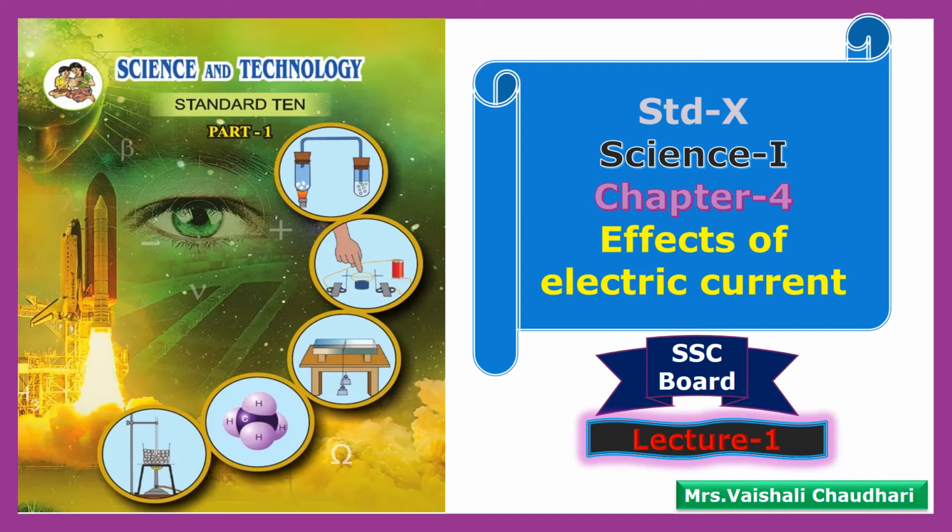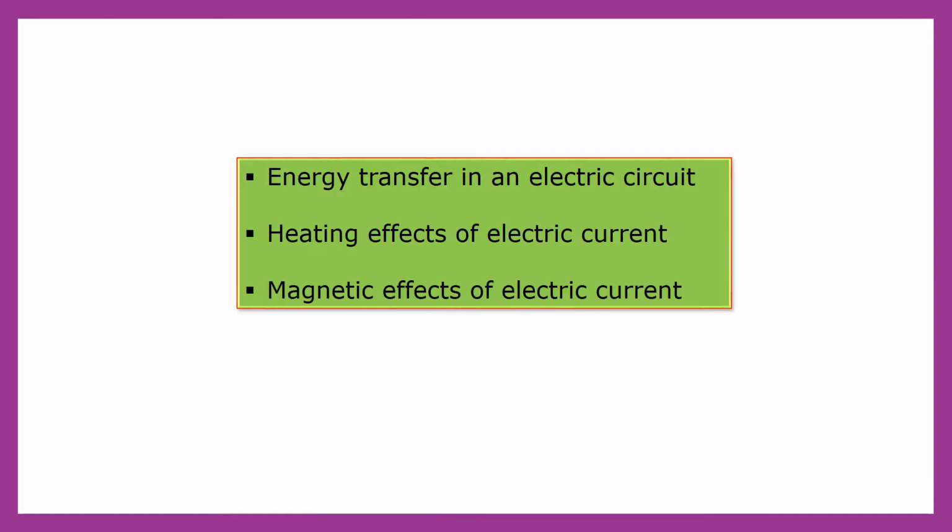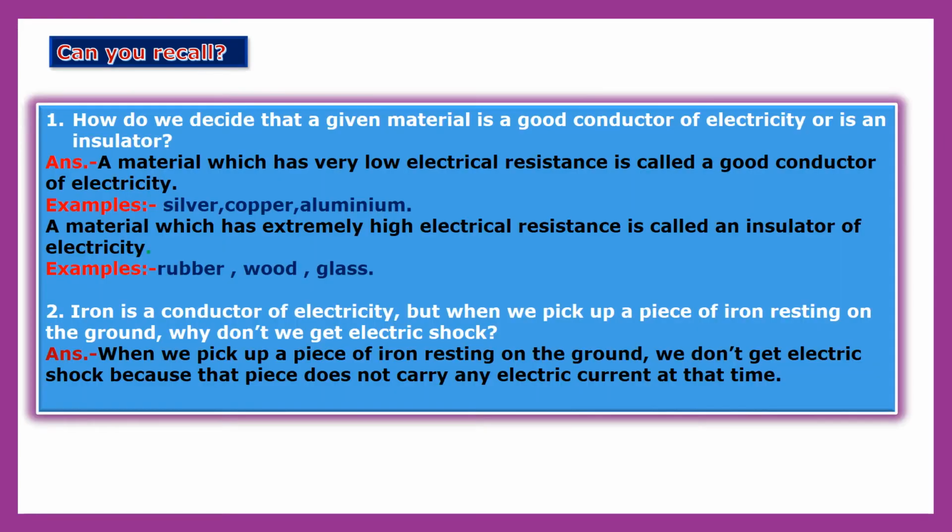Today we are going to see chapter number 4 of Science 1, Effects of Electric Current. In this chapter, we are going to see energy transfer in an electric circuit, then heating effects of electric current and magnetic effects of electric current. So, before going to start with this chapter, let us recall some question answers.